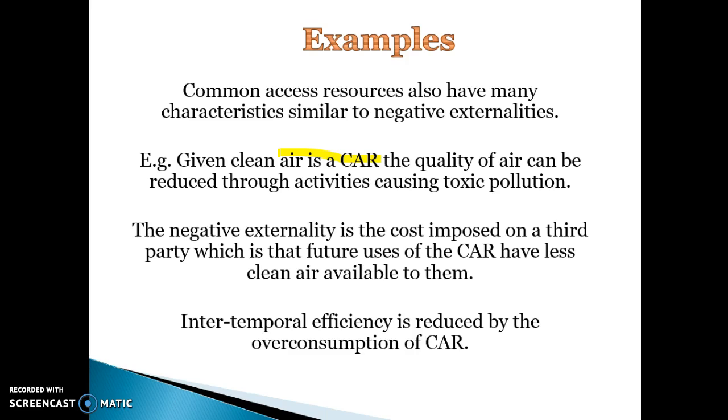So the negative externality is the cost imposed on a third party, which in this case is the fact that in the future, people aren't going to have access to clean air. So the negative externality, in this case caused by pollution, leads to the fact that we're going to have less common access resources in the future. So intertemporal efficiency is reduced by the overconsumption of common access resources. And by people polluting and emitting carbon dioxide, that can lead to a reduction in common access resources.